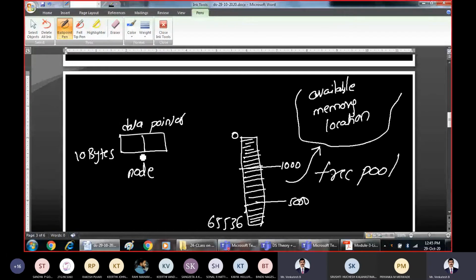For example, if you have some money, the excess money you will deposit in the bank. And if you need money, that is your available or reserved money. You withdraw from the bank and use it for the purpose. In the same way, if you want to allocate memory to new nodes, there must be free memory in the main memory. If the memory is available, only then can you take it from here and allocate it.